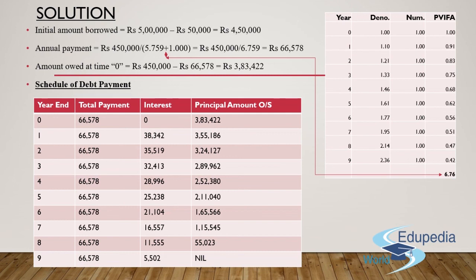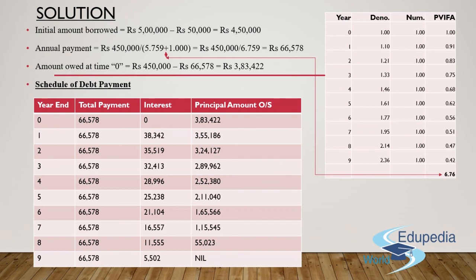Similar exercise needs to be repeated. Now I'll be charging an interest of 10% on 3,55,186, and that will be my interest for year end 2, which I have stated in this schedule. Thereby we'll get the figure of remaining principal amount for year end 2 as 3,24,127 rupees. This exercise needs to be repeated till the end of year 8th.